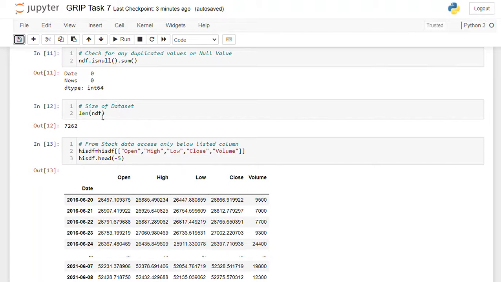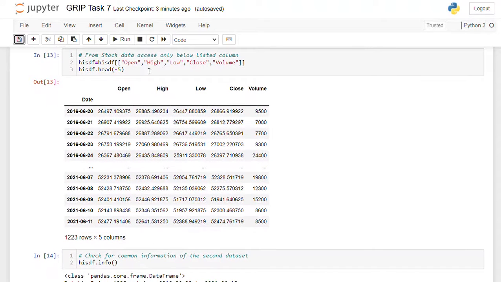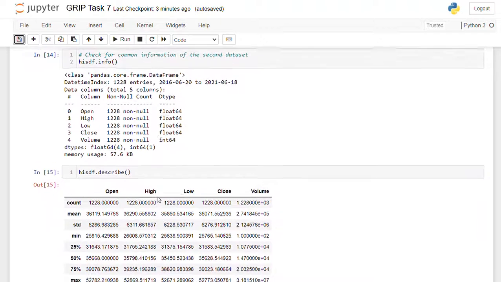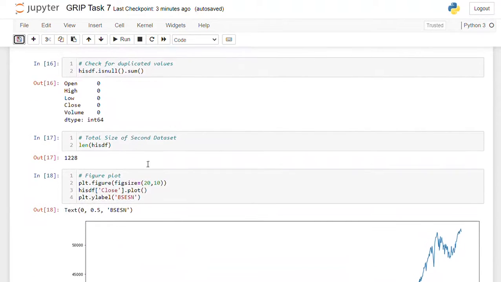Then next one, I am checking the size of the dataset. Next, from the stock data, I am accessing open, high, low, close, volume, these columns only. Using info and describe, I am getting more details about the data. Next one, I am again checking null values or duplicate values for the second dataset, that is the stock dataset. After seeing this result, it shows that there are no null values present in the dataset. Next, here is the size of the second dataset.